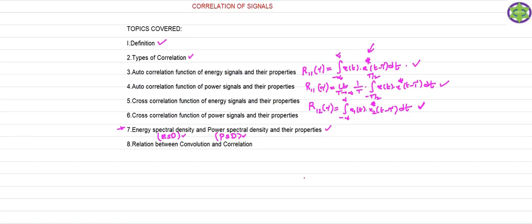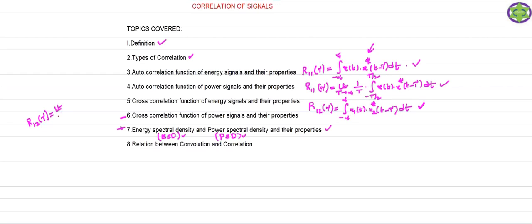So welcome to this session on signals and systems. So we completed up to topic number 6 in the last class. So what is topic number 6? It is the cross correlation function of the power signals, which is denoted by R12 of tau. R12 of tau is nothing but the cross correlation of the first signal with respect to the second.